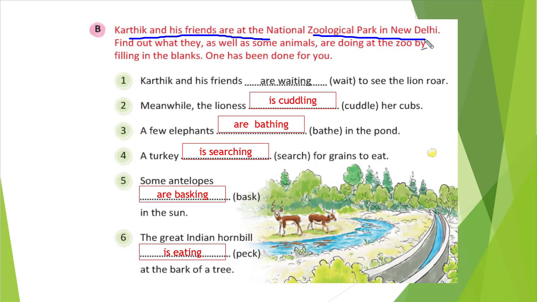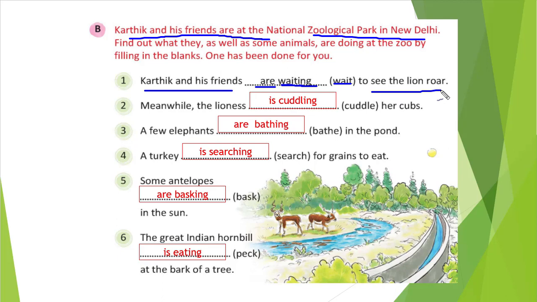Karthik and his friends. So that is a plural. We will use are only, right? That we understood. So Karthik and his friends, more than one person are there, so we will use are. And wait is the verb. So verb with ing will be wait and ing, waiting. This we have seen how to do, right? How to write verb with ing, that we have seen. To see her lion roar. Correct?